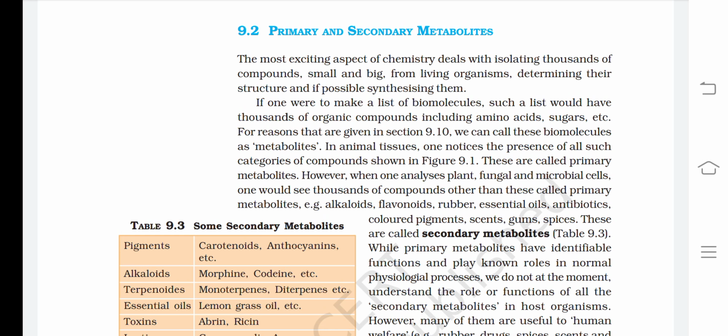However, when you analyze plant, fungal, and microbial cells, one would see thousands of compounds other than these primary metabolites. Example: alkaloids, flavonoids, rubber, essential oils, antibiotics, colored pigments, scents, gums, spices. These are called secondary metabolites. Look at table 9.3.